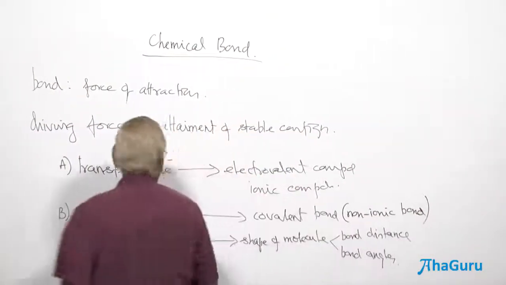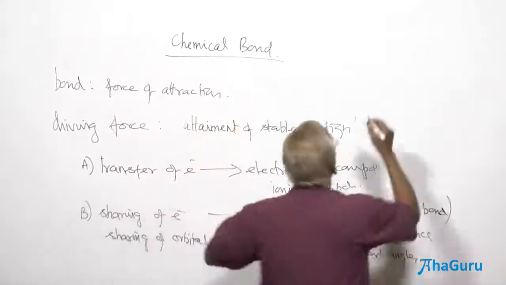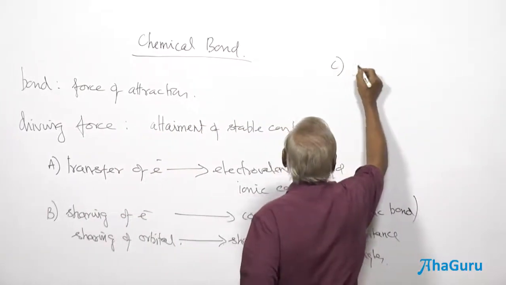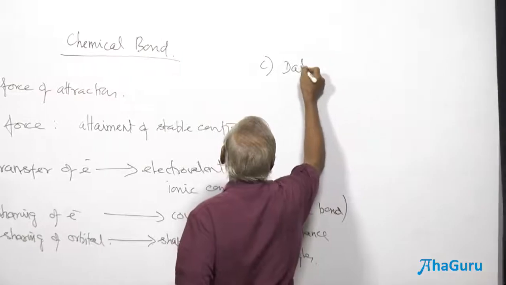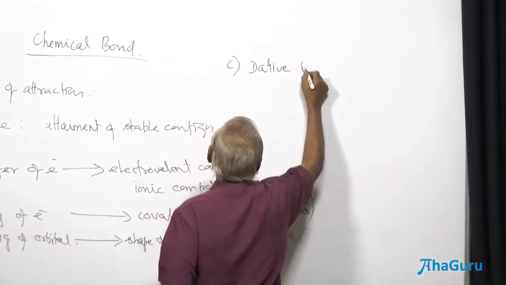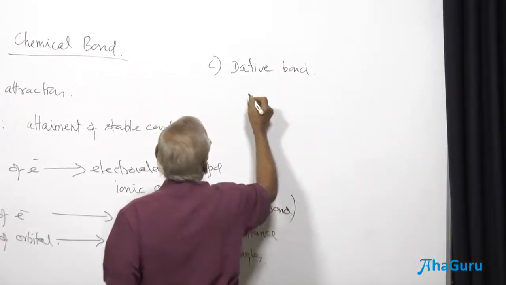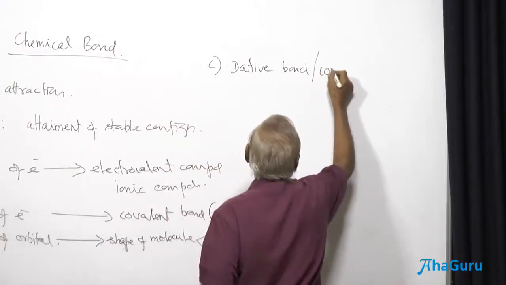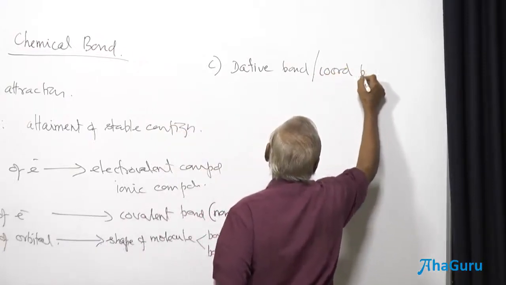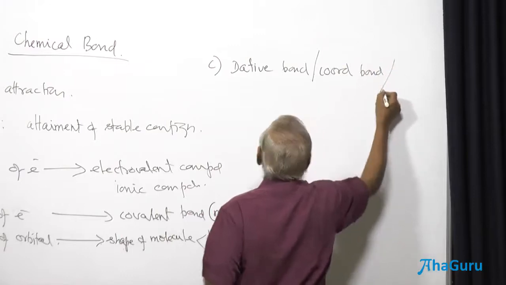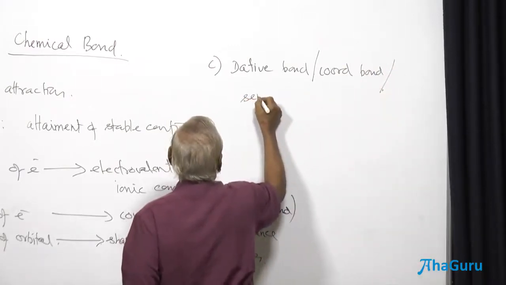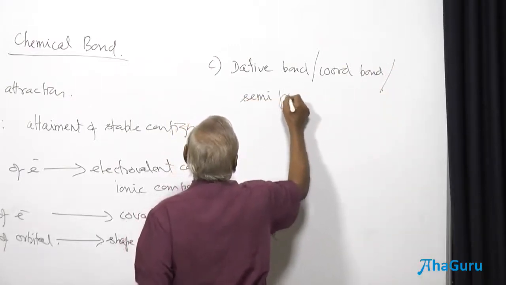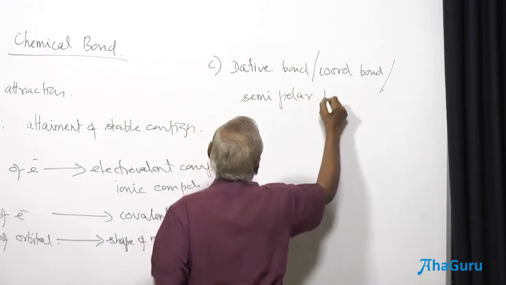And one more, this third one is going to be coordinate bond formation, the dative bond, or it is also known as coordinate bond, or it is also known as semipolar bond.